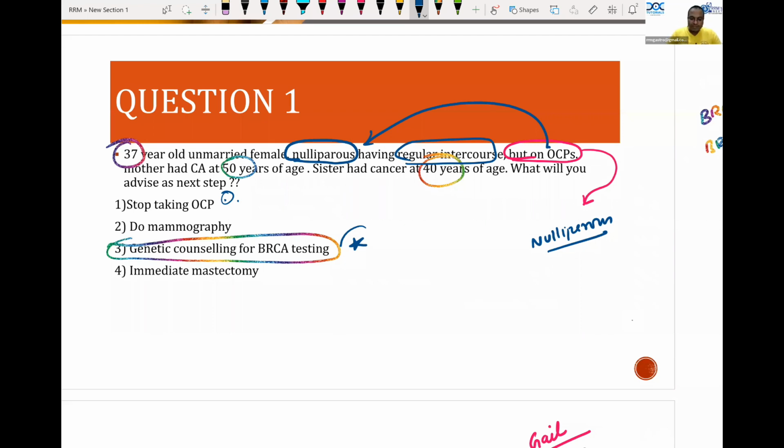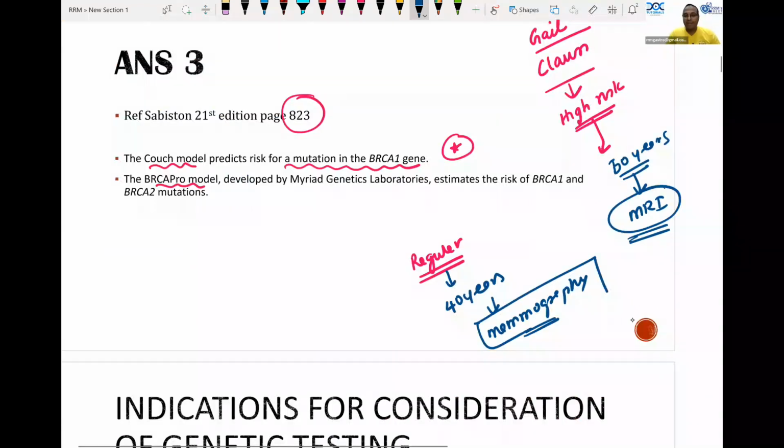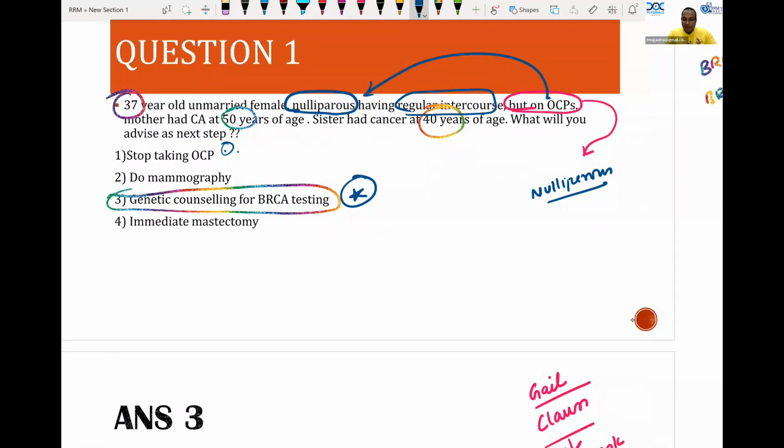So the answer will be more or less genetic counseling, because they want you to understand there is a problem in the family. So from the family history, they want you to go on to the step of BRCA testing. Because once the BRCA1 testing is done, that is going to change the entire treatment module. I hope you know what is the treatment for a BRCA1. If she is BRCA1 positive, what will be the treatment?